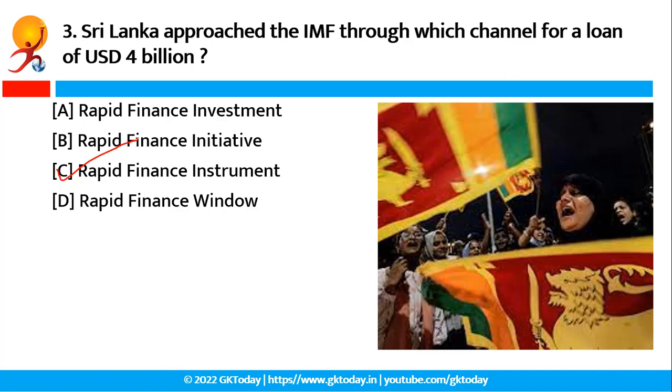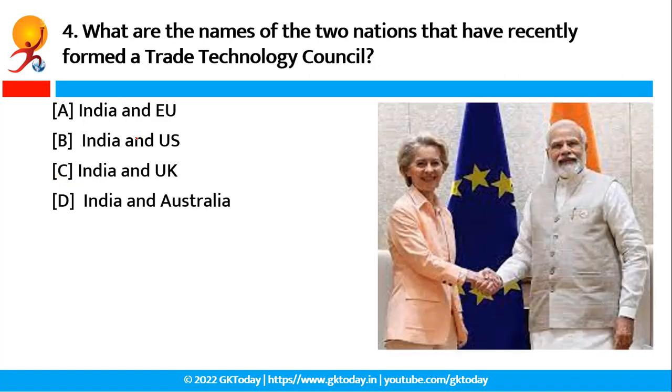Basically Sri Lanka is facing a severe economic crisis and has approached the IMF for a bailout under the rapid finance instrument. An amount of 4 billion in USD has been sought by the Sri Lankan government. India has helped Sri Lanka with 1 billion in USD of line of credit in order to further help them come out of this economic crisis. Okay, so now question number 4.